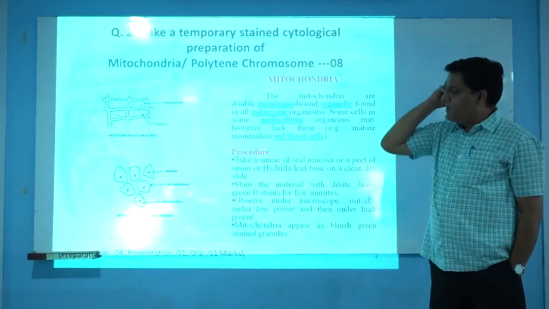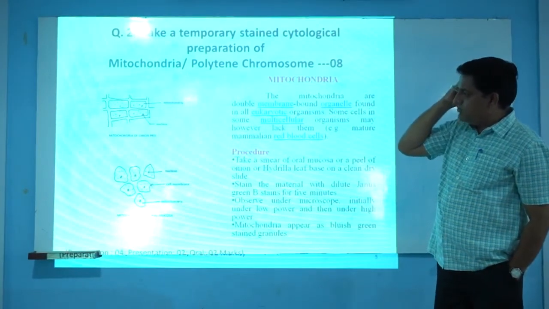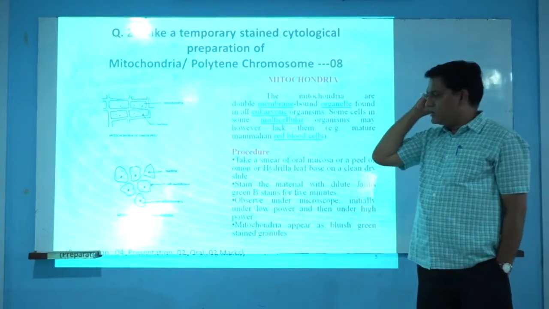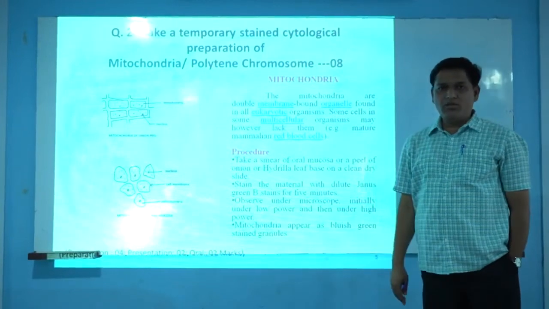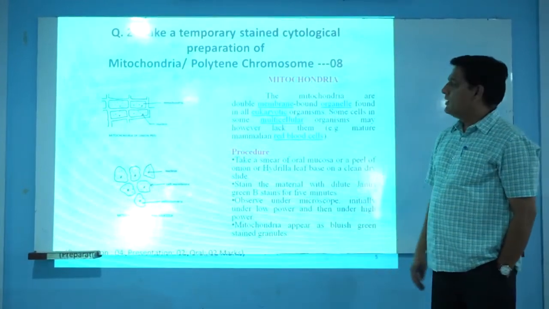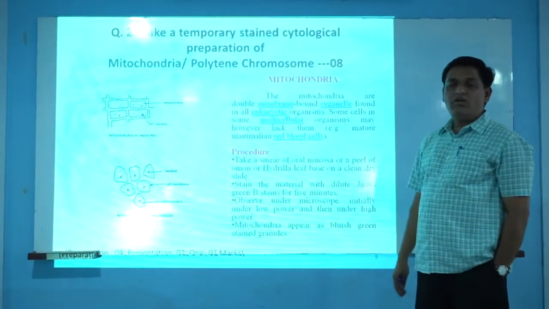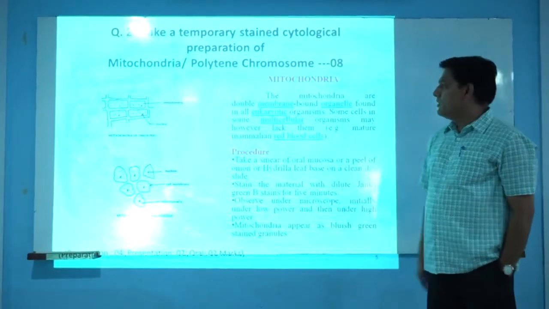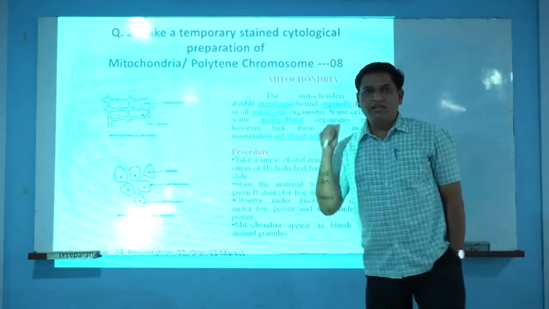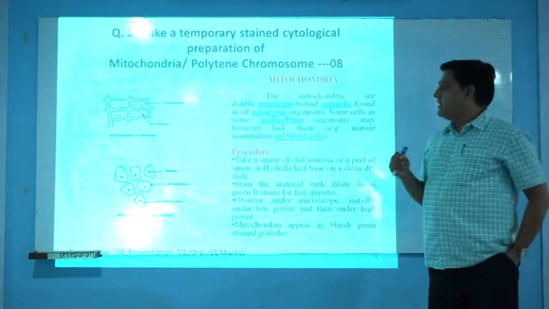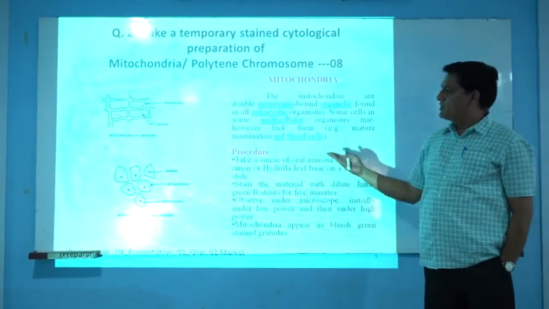For this question, the oral may ask some questions. That is, what is mitochondria? Which kind of cell did we use at the time of preparation of this slide? And what are the functions of mitochondria? The answer is that mitochondria is a cell organelle mostly present in eukaryotic cells, and the stain we are going to use in this slide is Janus green B. The speciality of that stain is that it is a vital stain and it doesn't kill the material, that is the mitochondria.